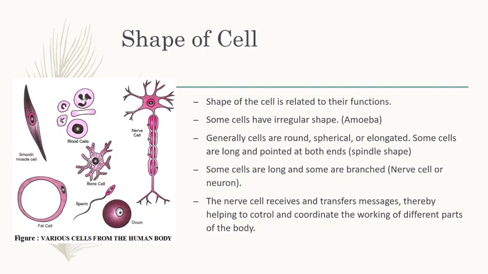The nerve cell receives and transfers messages, thereby helping to control and coordinate the working of different parts of the body. This is the main function of nerve cell.